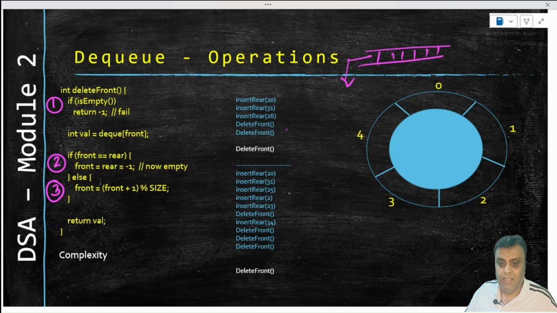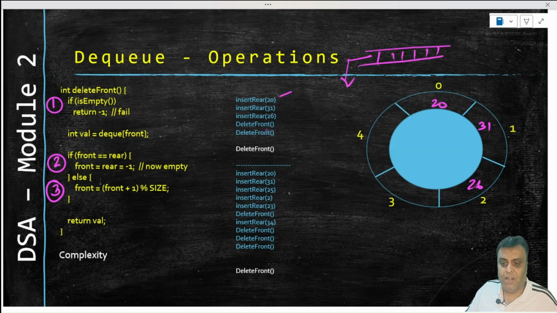Now, if we say delete front, we have to delete from the front, so let's take these operations. Insert 20, okay? 20 is inserted. This was not empty, so it moved forward, and normal insertions happen. In fact, this is insert rear, the previous operation. We have not even gone into delete, so let us insert things first and then we'll go into delete. Then 31, 26, now we have a delete front.